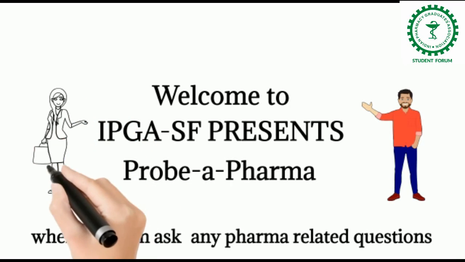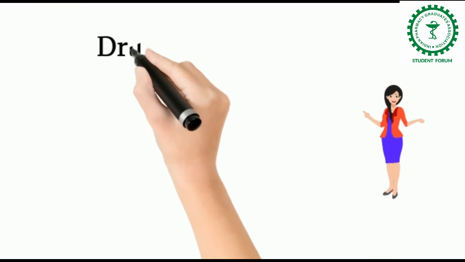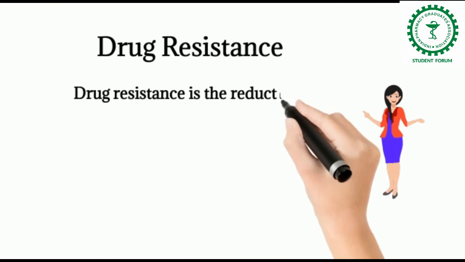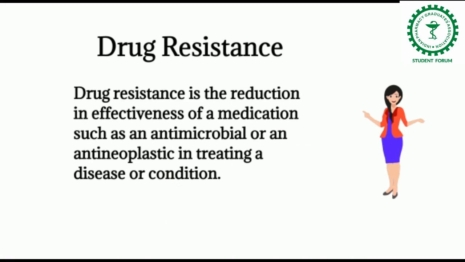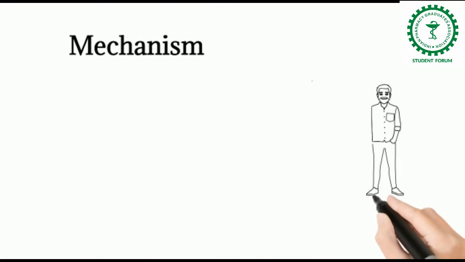Today we are here with you with the second episode and yet with another interesting topic, that is drug resistance. Now firstly, what is drug resistance? Drug resistance is the reduction in effectiveness of a medication such as an antimicrobial or an antineoplastic in treating a disease or condition. Now there are mainly four mechanisms of drug resistance.